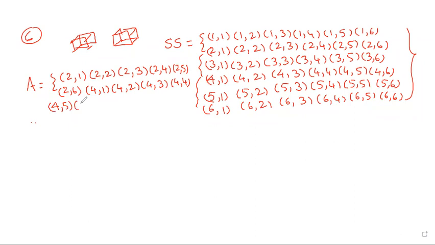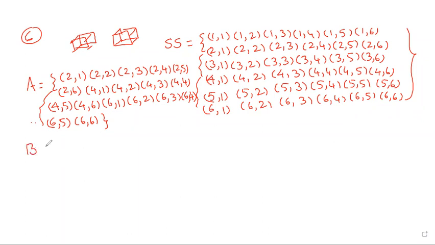Start with the first die is the even number. 6 1, 6 2, 6 3, 6 4, 6 5, 6 6. First, the first die is the even number. I will write: first die is the even number.